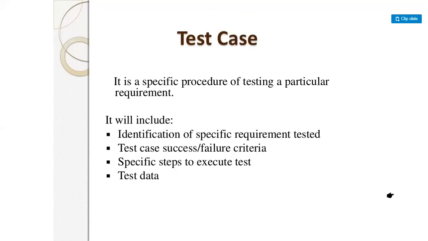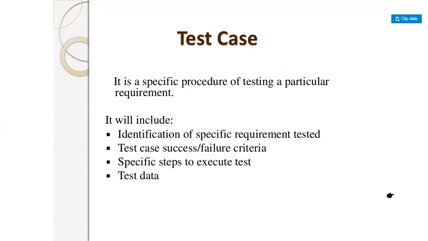Next is the test case. It is a specific procedure for testing a particular requirement. It will include identification of the specific requirement tested, test cases, success and failure criteria, specific steps to execute the test, and test data. What are test cases? It means we have to identify the requirement.